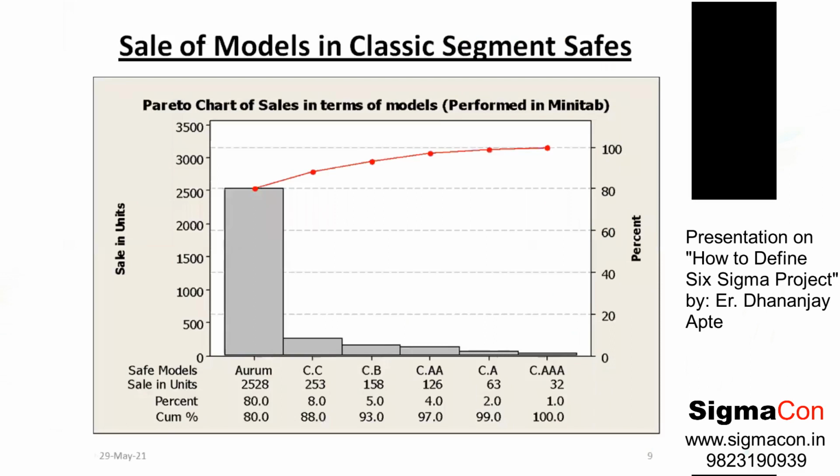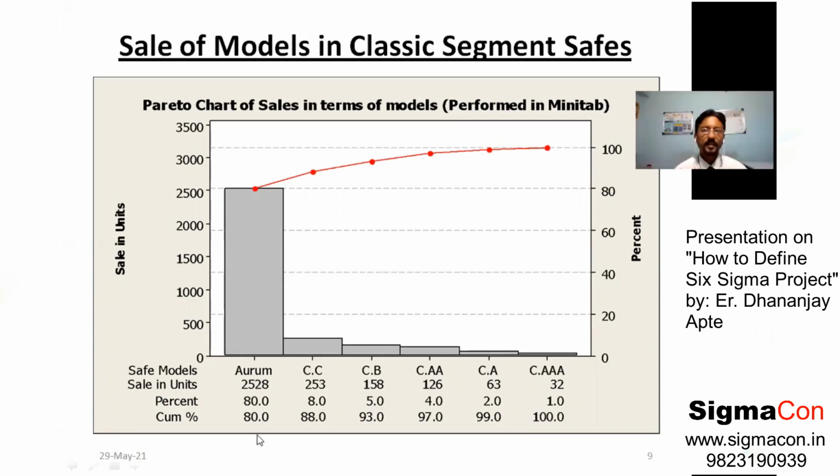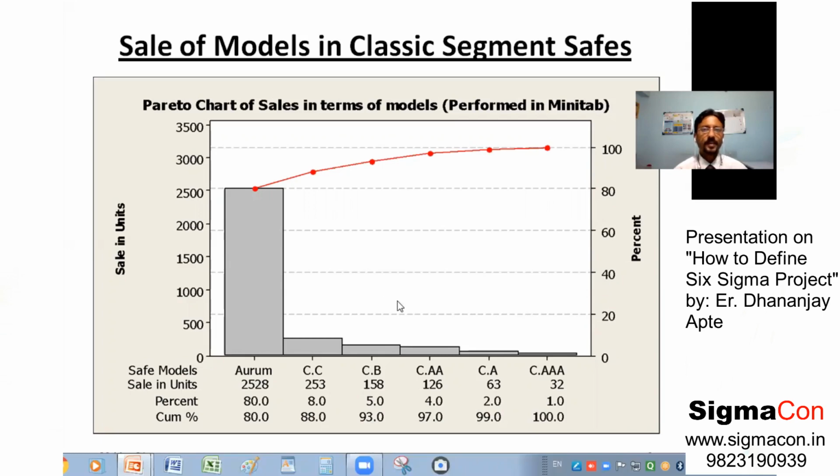Again, there are different models of safe. There is an Auram model, there is a CC, there is a CB model, and different other models. Among all the models, the model called Auram has a large sale. We can see in this figure that sales in units are really very high, and for Auram the sale in units is around 2500, precisely 2528.